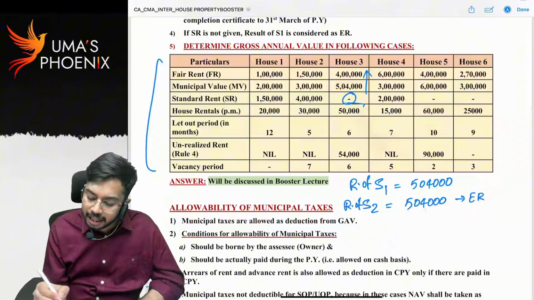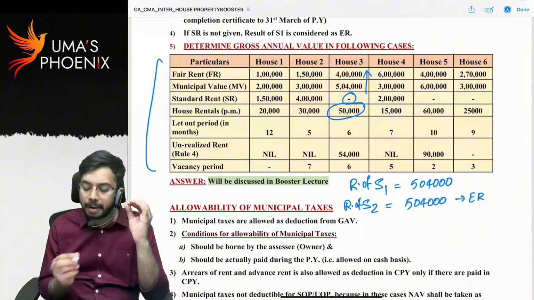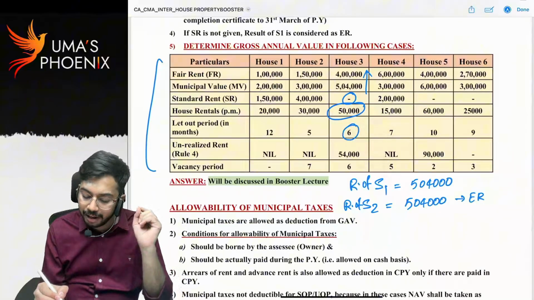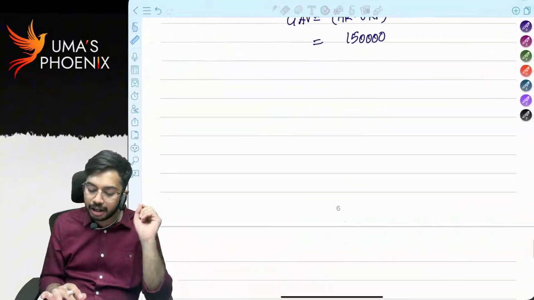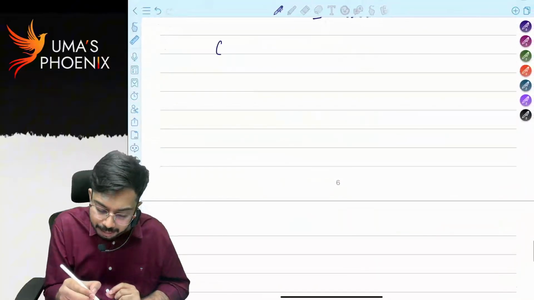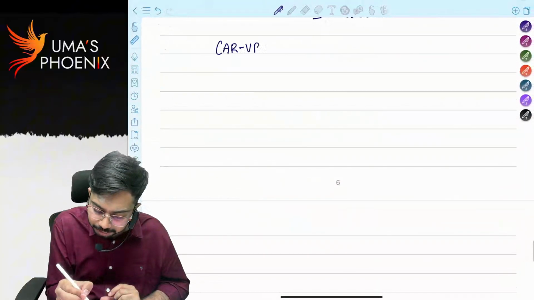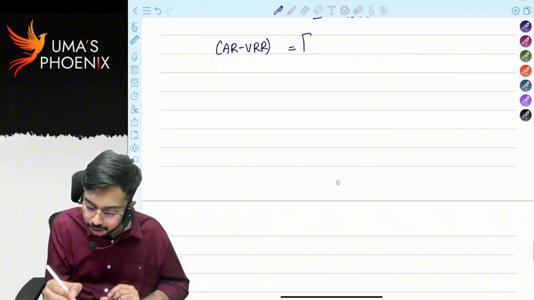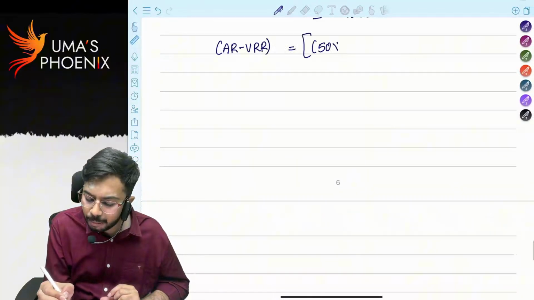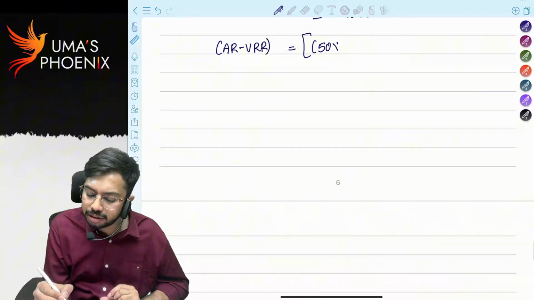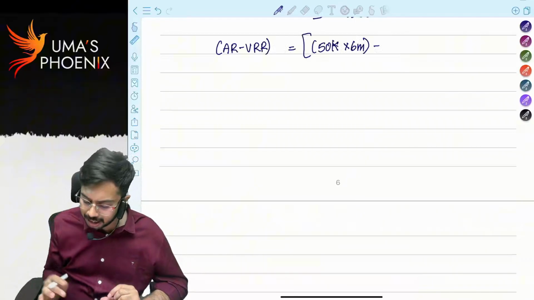So actual rent is 50,000. House property is let out for 6 months, vacant for 6 months. Now let us calculate actual rent minus unrealized rent. 50,000 into how many months it is let out? 6 months, right? So 50,000 into 6 months minus unrealized rent.